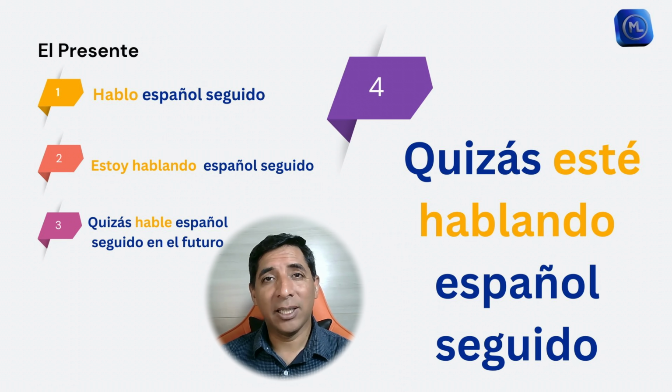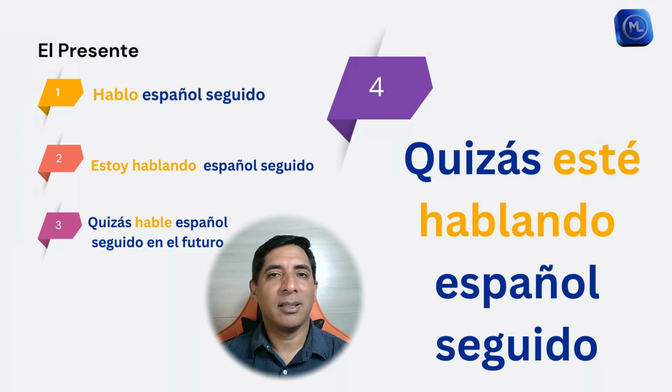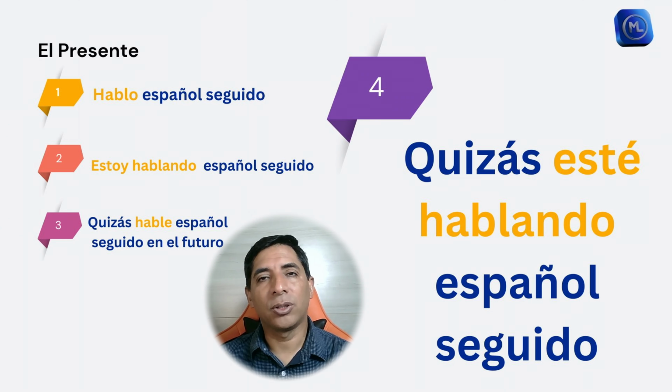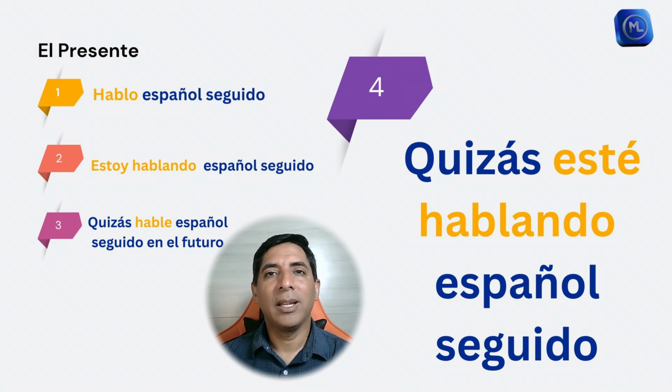So that likelihood with the gerund that I might be speaking is expressed as we see here with the verb in the gerund and the other verb, in this case the verb estar, in the subjunctive. Instead of saying estoy, we are going to say esté, which is the present for the verb estar in the